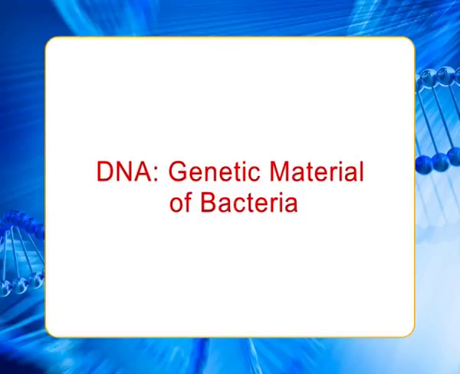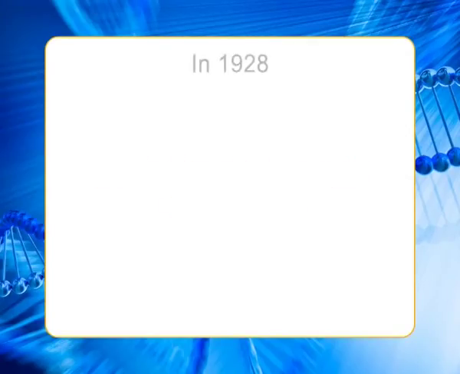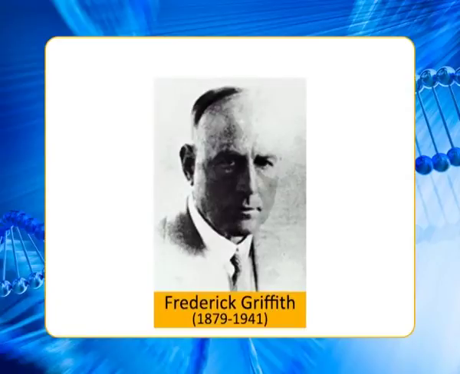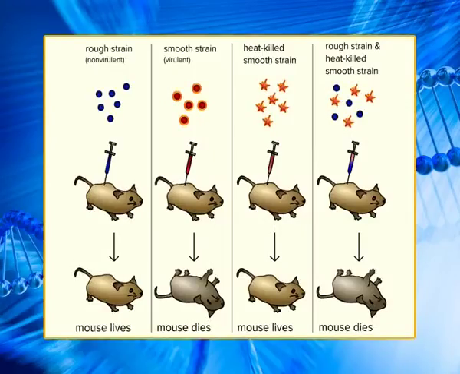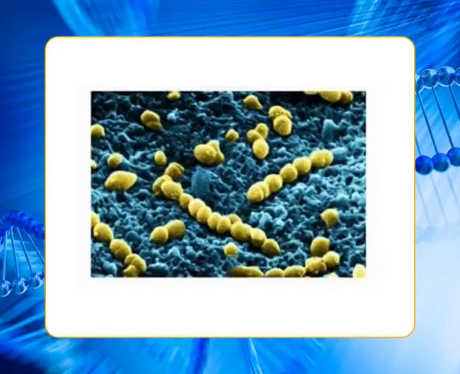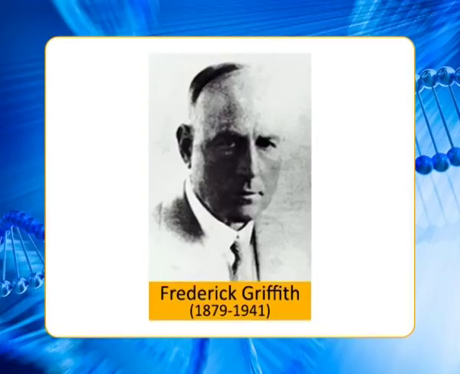DNA, genetic material of bacteria. In 1928, Frederick Griffith performed an experiment using pneumonia bacteria and mice. This was one of the first experiments that hinted that DNA was the genetic material. He used two strains of Streptococcus pneumoniae, a strain which has a polysaccharide coating around it that makes it look smooth when viewed with a microscope, and a strain which does not have the coating, thus looks rough under the microscope. Griffith, 1928.